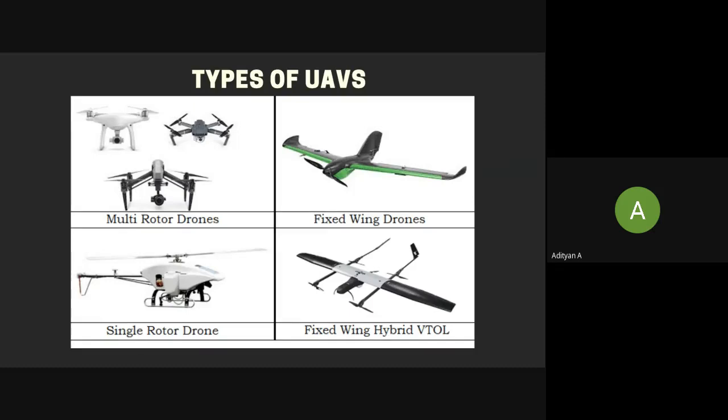Then we have fixed-wing drones, which are very similar in structure and shape to a typical aircraft, with a long wing and a fuselage attached in between. Single-rotor drones are propelled by a single main rotor and a tail rotor. And fixed-wing hybrid VTOL is the trade-off between a multi-rotor and a fixed-wing drone, which can hover in air and at the same time glide.